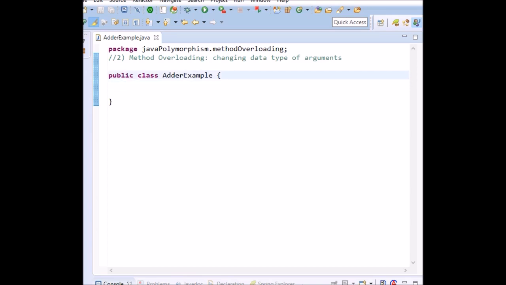so I have created an example here. I'm going to add two methods, that is static methods, and the data types will be different here. Okay, let's do that. Static int add(int a, int b), which returns a plus b.